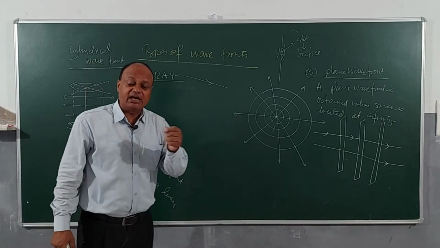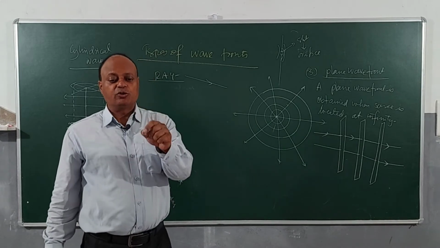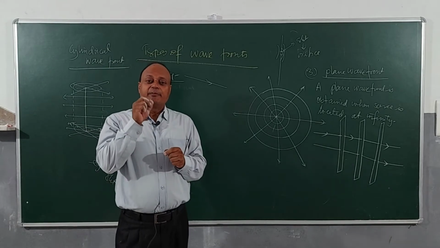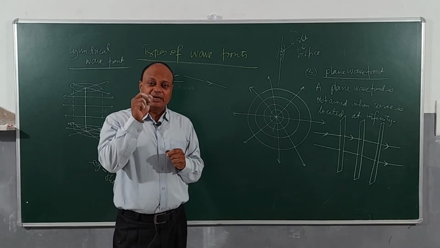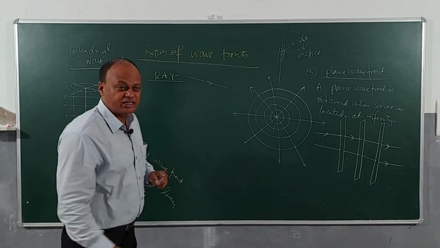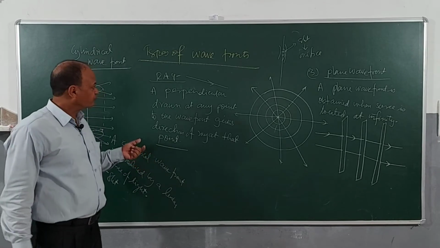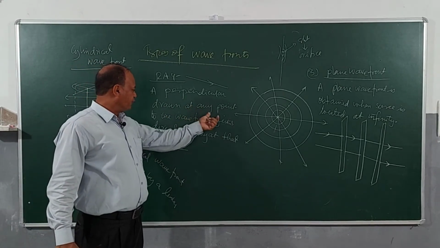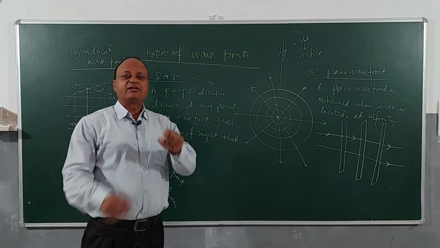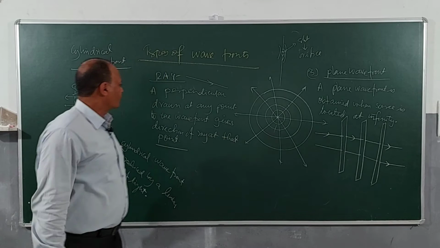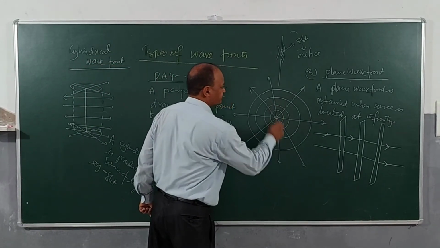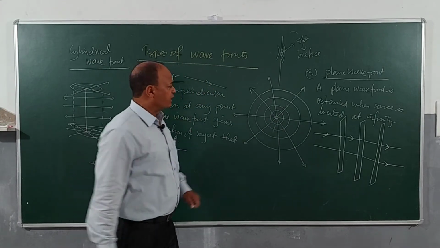Clear? Now, what is a light ray? But we know that we must have a depiction of a light ray. So, in Huygens theory, what is a ray? In fact, children, a ray is the perpendicular drawn at any point to the wavefront. A perpendicular drawn at any point to the wavefront is called a ray. So, let us define: a perpendicular drawn at any point to the wavefront gives the direction of the ray at that point. And children, a light ray will always move away from the source. So, for example, suppose the source is here, I will write the source as S, and I want to know the direction of the ray at this point.